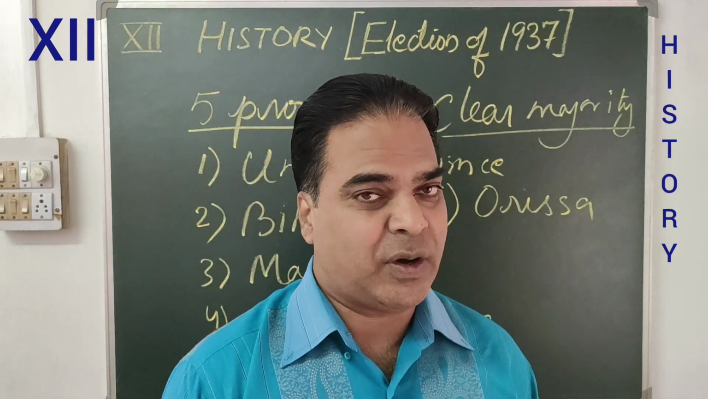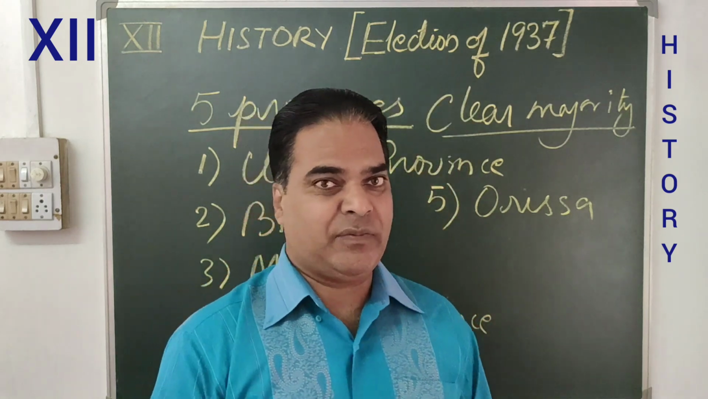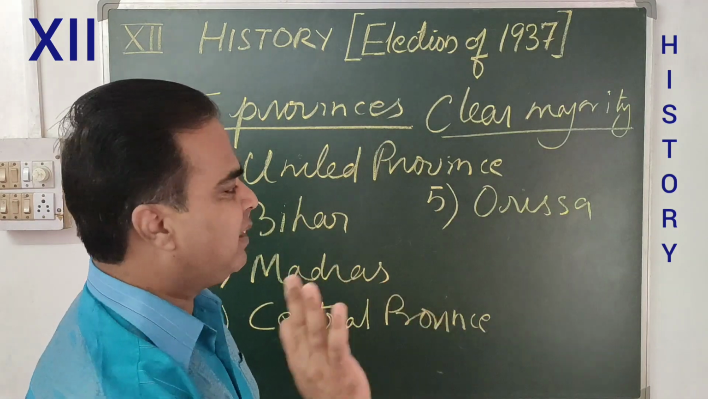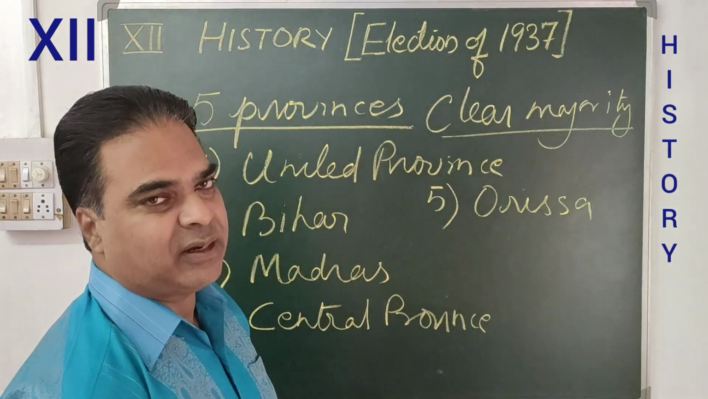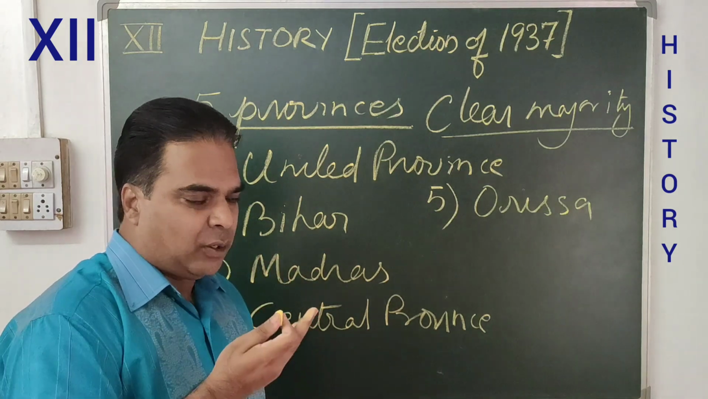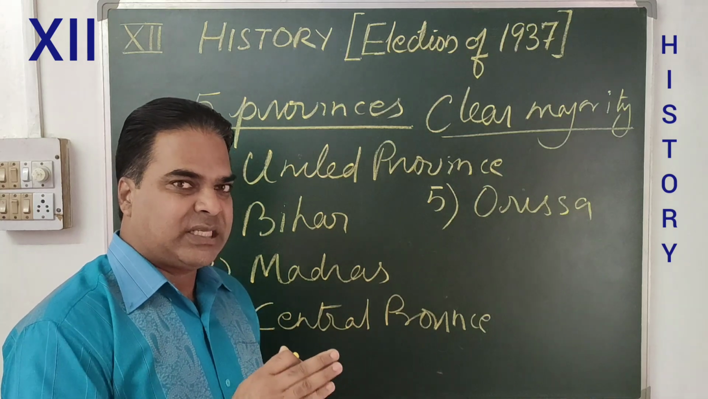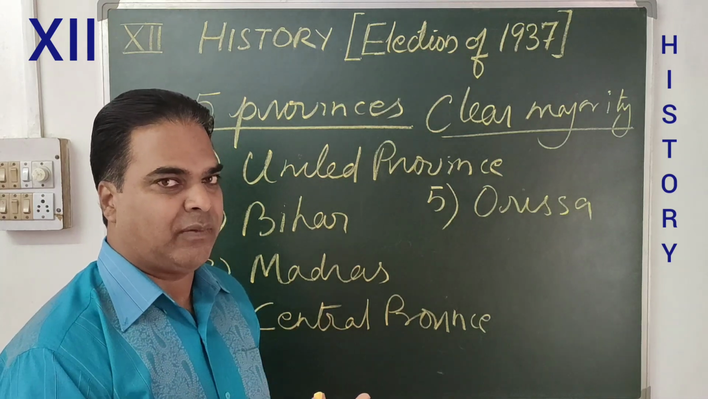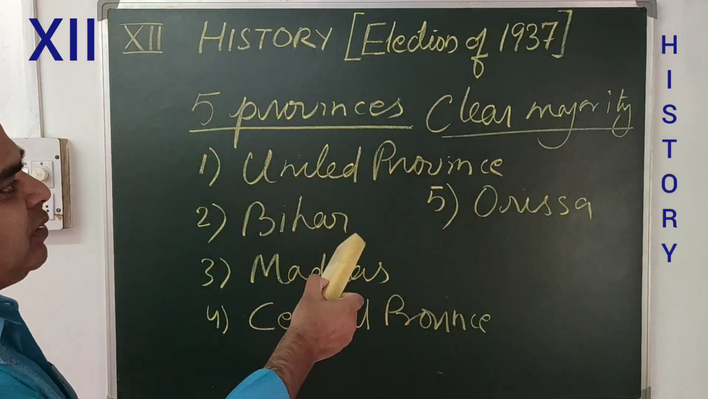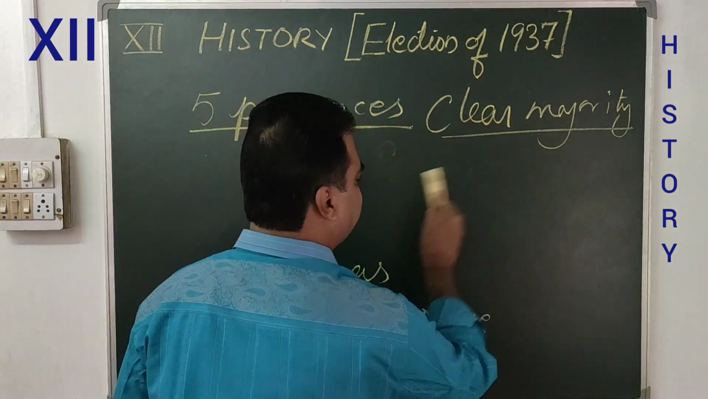Altogether 11 provinces were there. In 5 provinces, Congress got a clear-cut majority. And in 2 of the provinces, Congress coalition government was there. Congress made alliances with other parties, and there they formed the government. That also I'll tell you. I hope you understood it. 5 provinces where Congress got a clear-cut majority. Now next, let me tell you.